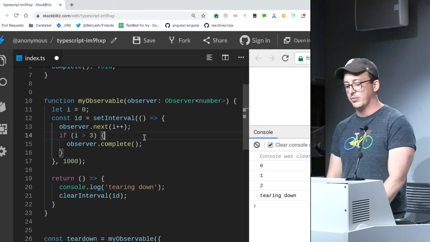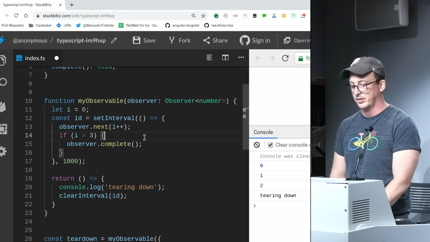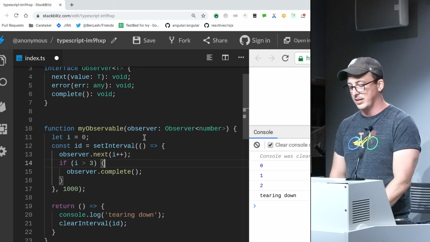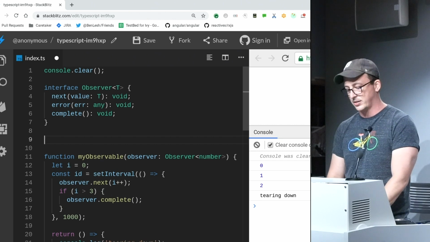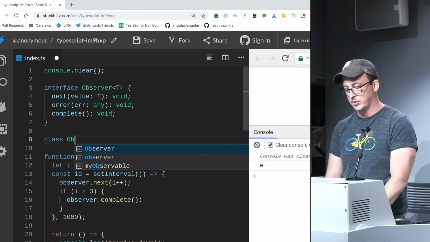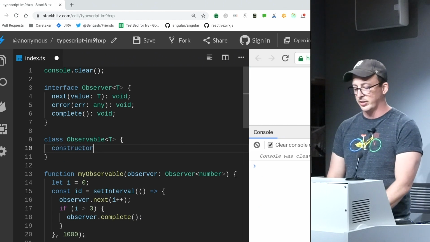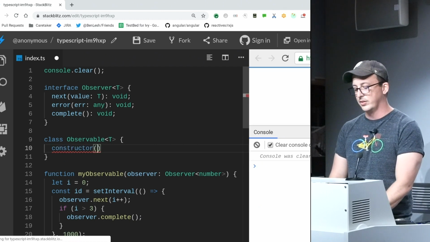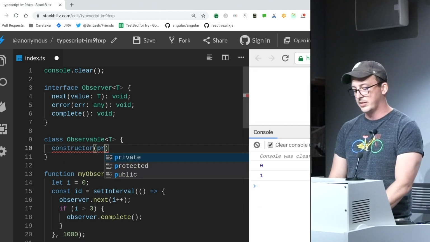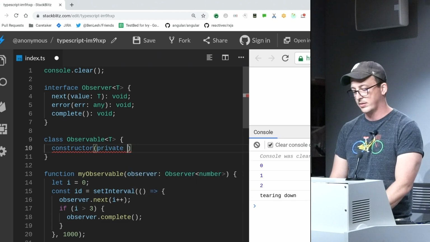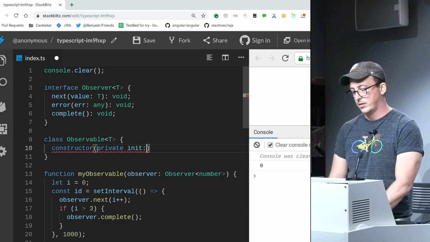So if I'm going to re-implement this from scratch to make it better, what I want to do is create a new class called Observable, obviously. And the constructor is literally going to take, I'm going to call this init.